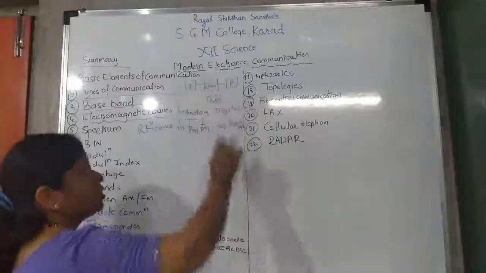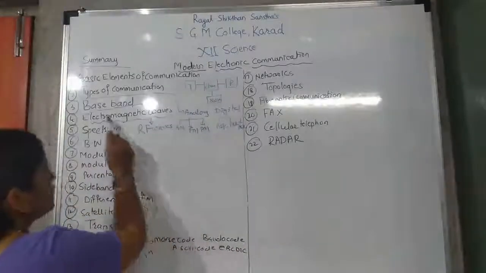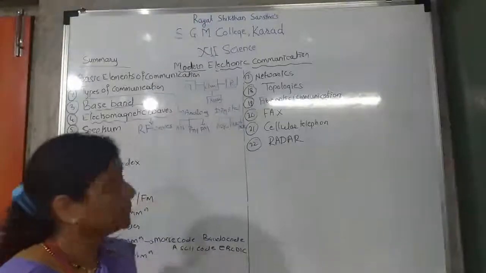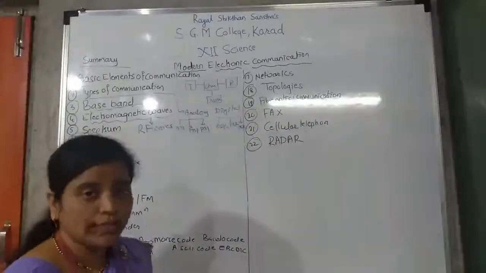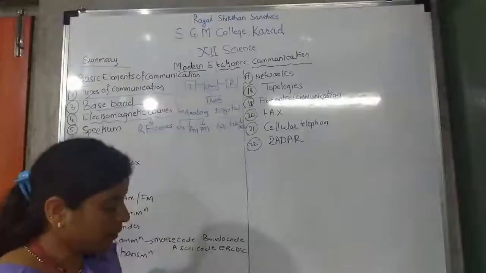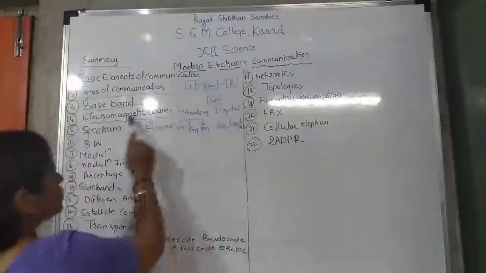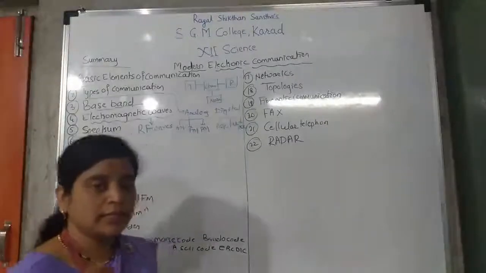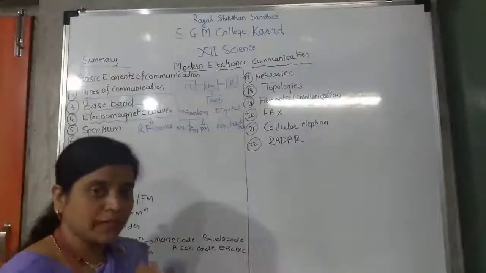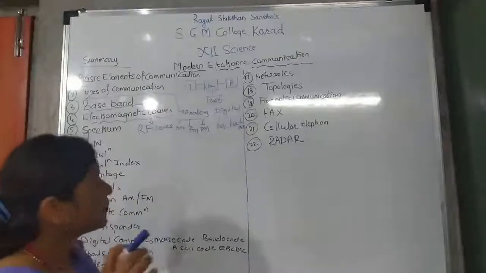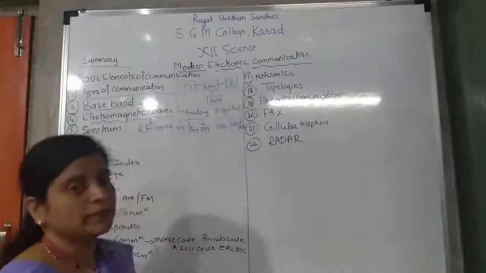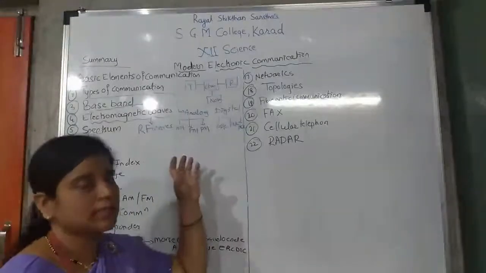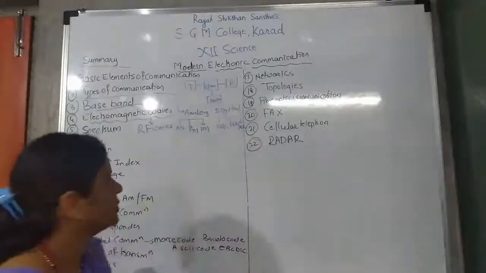Here the channel and medium are used to send the signal, but radio frequency signals do not need any medium to send the signal. They travel in space. When we send the signal, it is in the atmosphere, in the ionosphere, so more signals or waves can be added. High frequency signals are used for long distance communication.